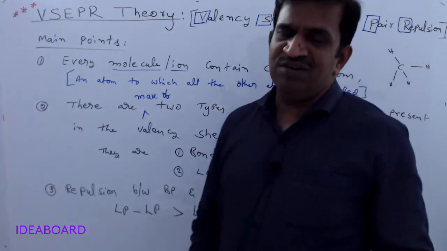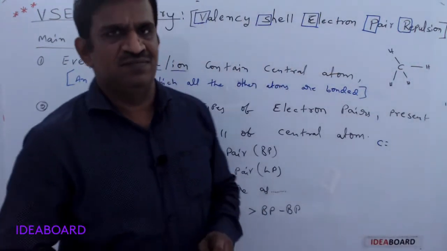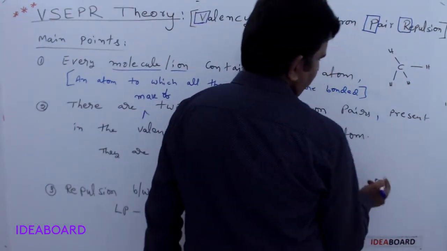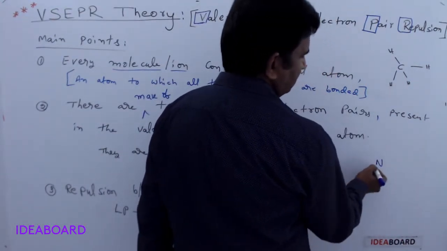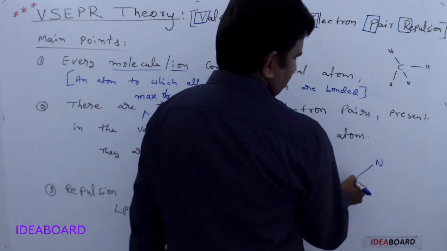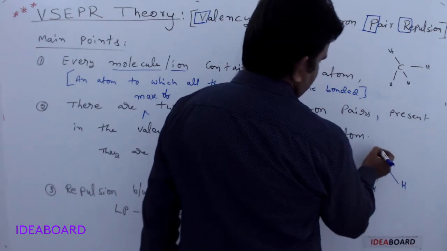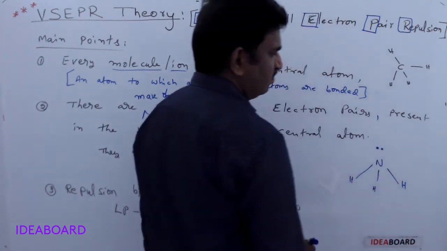What is a bond pair and what is a lone pair? If I write a molecule, for example nitrogen NH3, the NH3 molecule, I think you know about it, and this nitrogen has a lone pair on it.